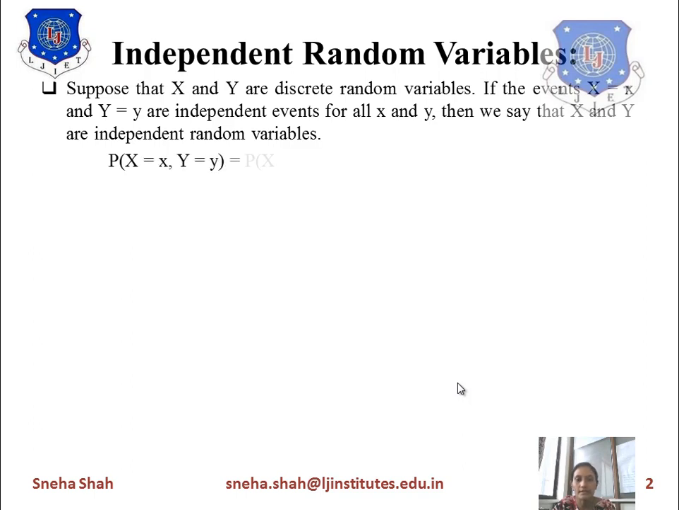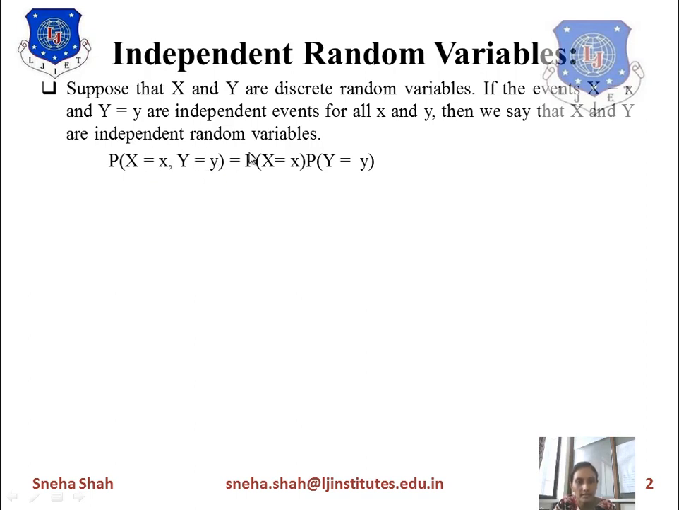For this we represent the probability of x equals x comma y equals y. As these two are independent of each other, the multiplication of the individual probabilities gives the joint probability of these two random variables. So probability of x equals x comma y equals y equals probability of x equals x into probability of y equals y. It means if we multiply these two terms individually, it gives the joint probability of these two random variables.